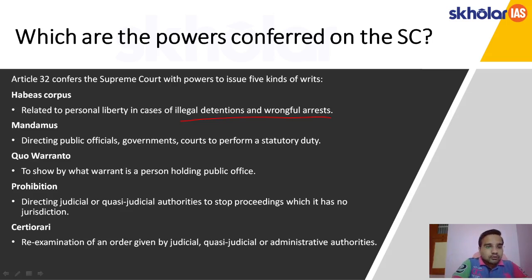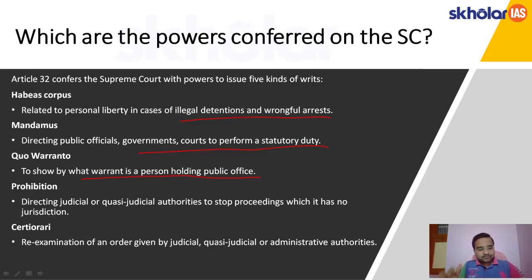It directs the public officials, governments or courts to perform a statutory duty, that is a duty which is set by the law. Next is quo warranto, to show by what warrant a person is holding an office. It asks the particular public official or a government official to show by what warrant, on what basis he or she is holding that particular office.